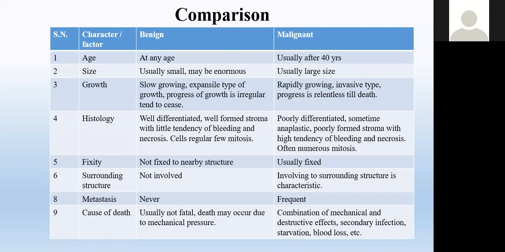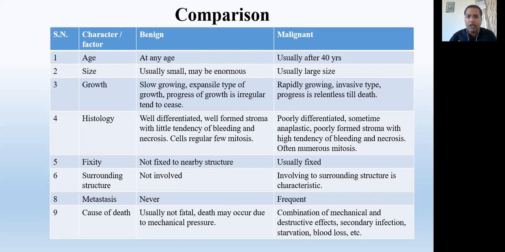These are some few factors, one by one. We'll just say what is the difference. Age. Benign tumor occurs at any age. There is no fixed age for developing a benign tumor, but the malignant tumor has an age. Very few rare types of cancers can develop in children or in adults. Otherwise, most malignant tumors present after 40 years.